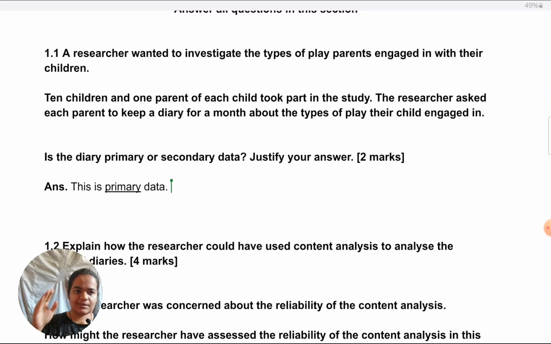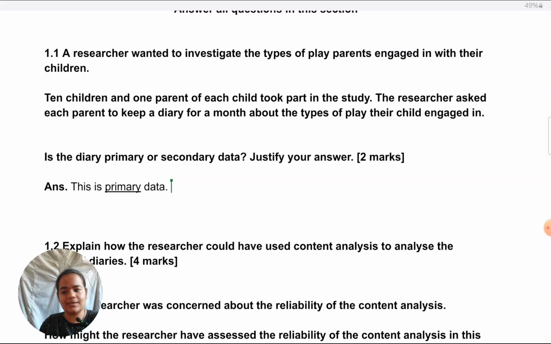A stem or a scenario is given to you so that you engage with it, not so that you write an answer independent of that. So, in this context, what is the aim of the researcher? In this context, how did the researcher make sure that the data is according to his aim? That is what you need to write. It should not be a general statement of what primary data is.